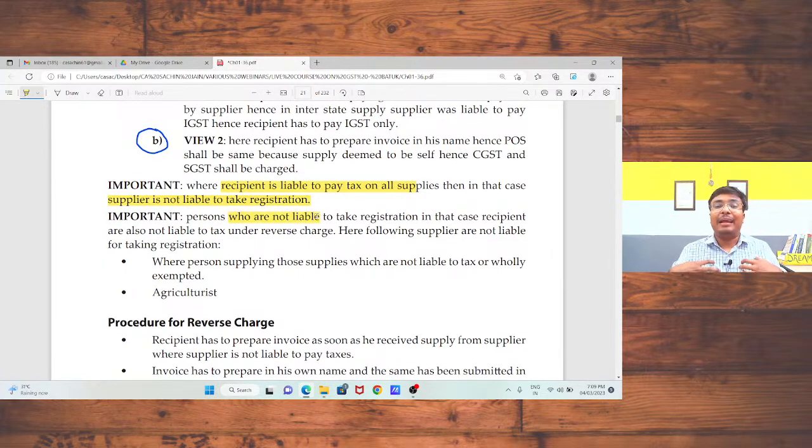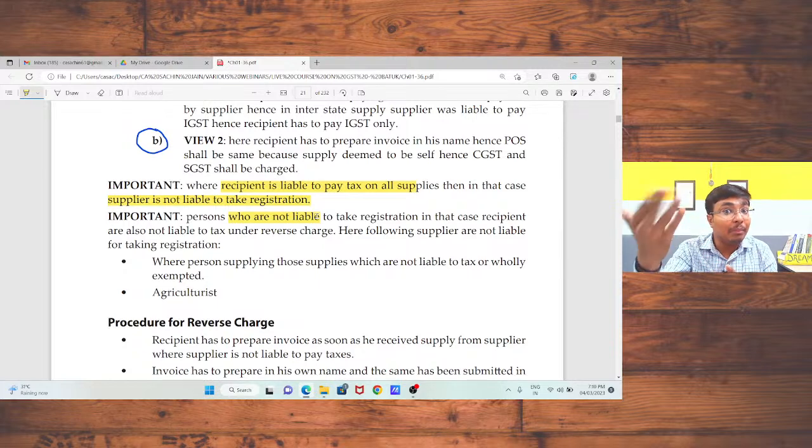Next, suppose I am an agriculturalist and I am supplying goods, I am supplying agricultural produce from the cultivation of land. If any agricultural produce is related to cultivation of land, in that case, that product will be exempted.